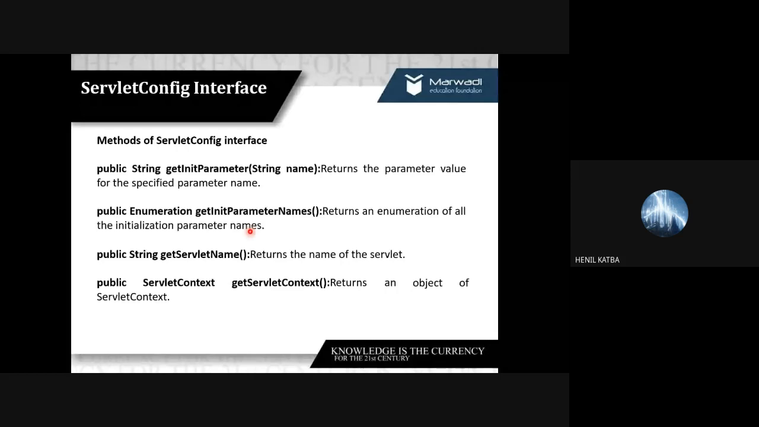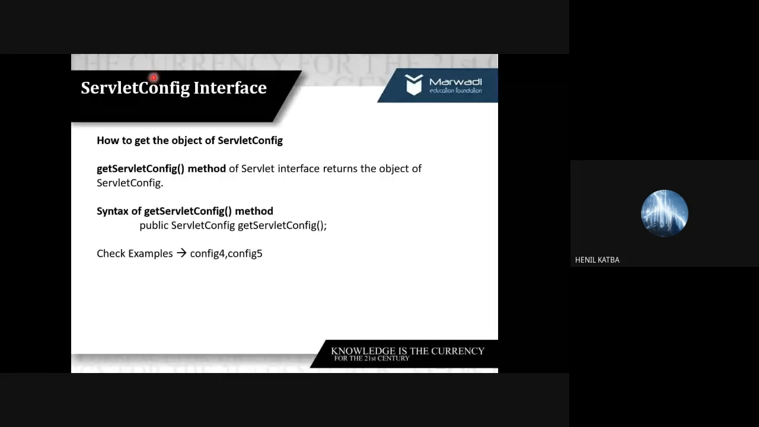Now each and every parameter is associated with one servlet, so you can get the servlet name with which it is attached. And we have getServletContext. The context is for the entire application. You can get the servlet context object from the servlet config interface. Now, how to create an object? You can use the getServletConfig method and read the value.